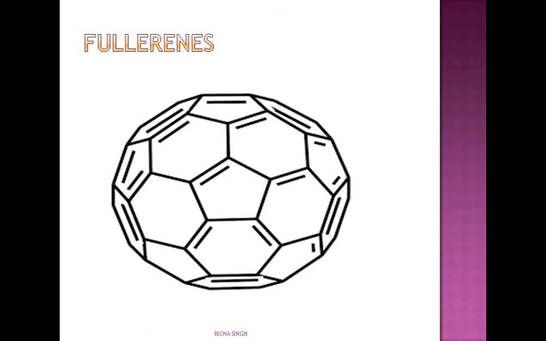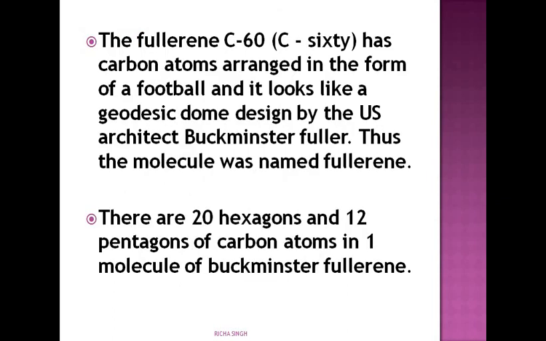Then C60 and C70 fullerenes have been isolated from soot by extracting with toluene, in which they dissolve to form a purple and orange-red colored solution. Here we don't have to go into that detail. You should just know the structure of fullerene, and that it is made up of C60 and arranged in the form of a football.